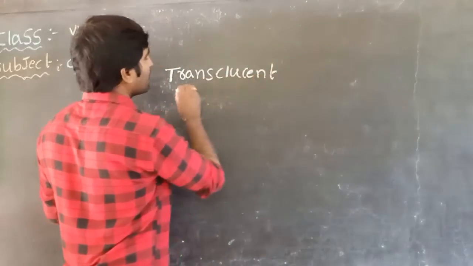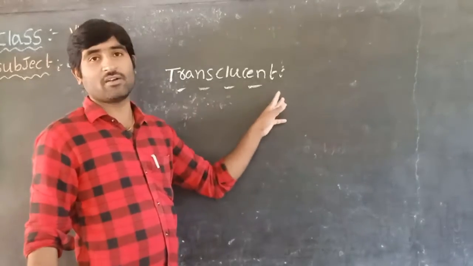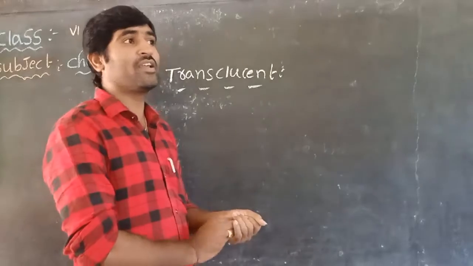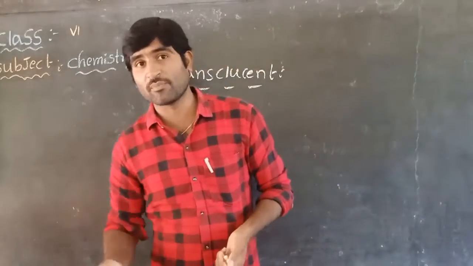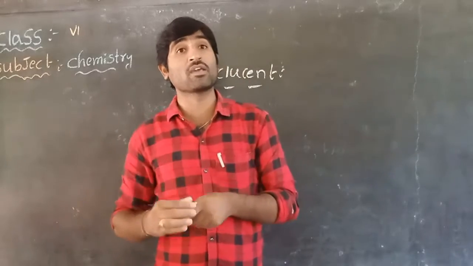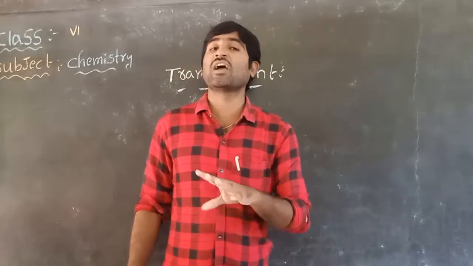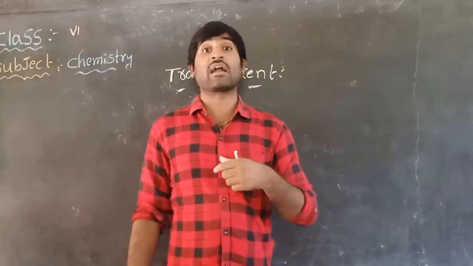Children, write the definitions for transparent, opaque and translucent. About transparent and opaque, we clearly observe whether we can see through the object or cannot see through it. That means transparent or opaque. Only these two kinds of substances are available. Is there any other kind of substance? Yes, is there another kind of substance?